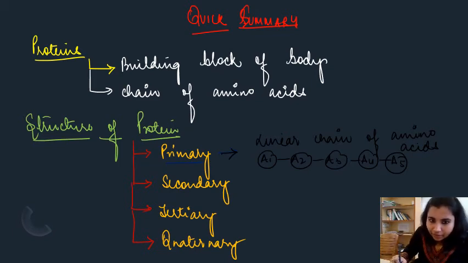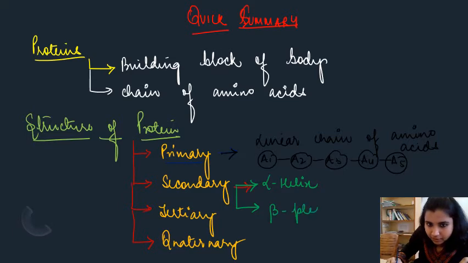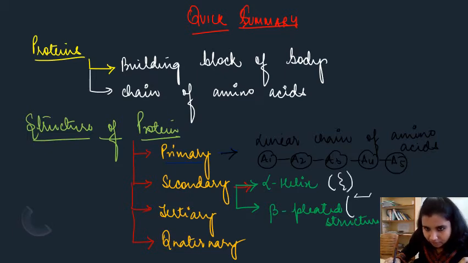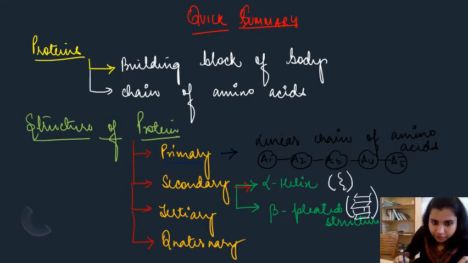Coming to secondary structure, secondary is basically divided into 2 types, that is your alpha helix and beta pleated structure. Alpha helix is something like this, and beta pleated is something like this, right?